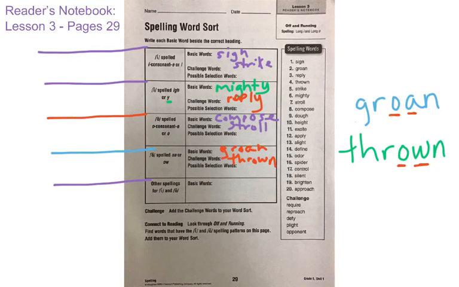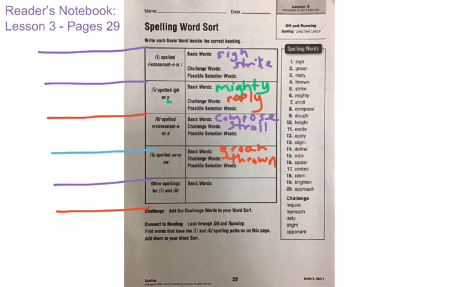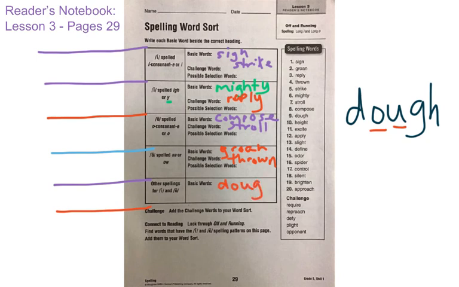And then at the bottom, we have other spellings for long I and long O. And those would be ones that didn't follow along with any of the rules that we had above. And one example of that would be the word dough, D-O-U-G-H. And that's the long O sound spelled O-U. And so that would be an example of long O spelled without following any of the rules above.